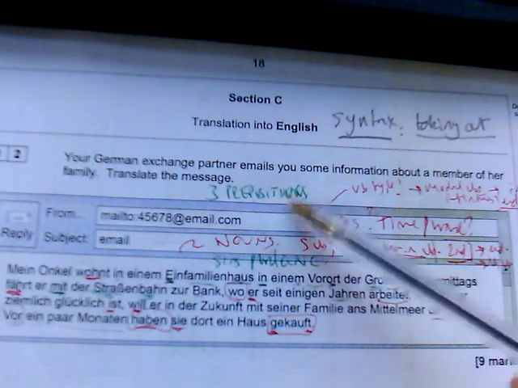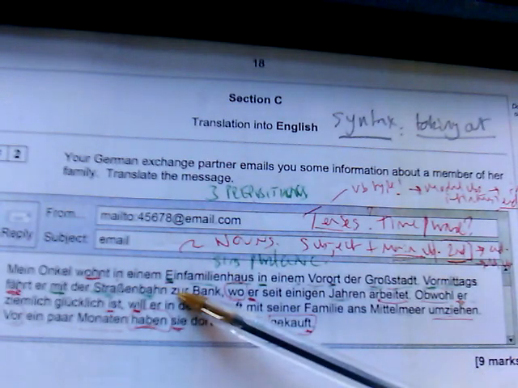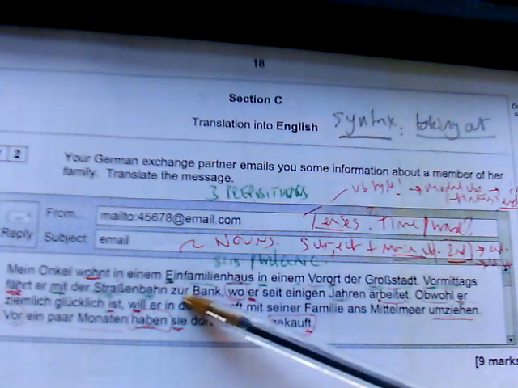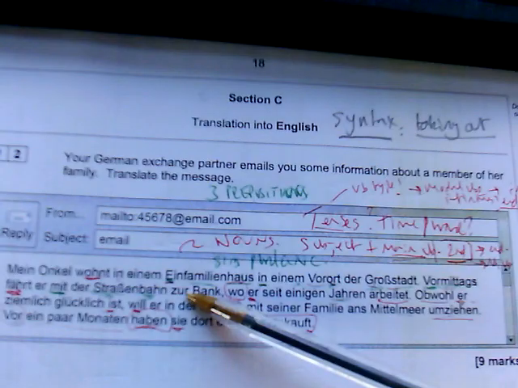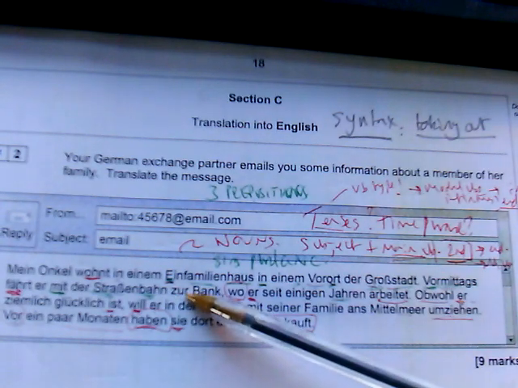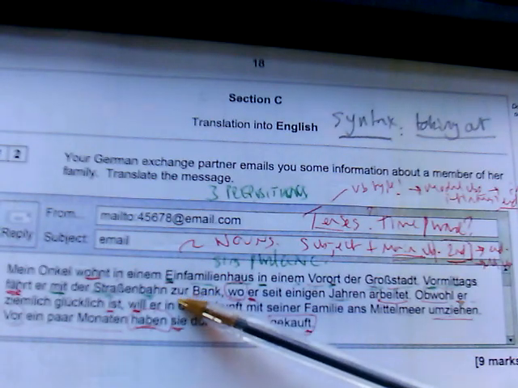We know that with prepositions, we can and often do squash where we can. So we go back to our preposition zu, which always takes the dative. And it's squashed with the determiner in front of the word Bank. Now, what word goes into der in the dative? Because zu always takes the dative. Yep, that's right, die. So die Bank, but we can't say zu die Bank because die goes to der in the dative. So it squashes zu and der, zur.